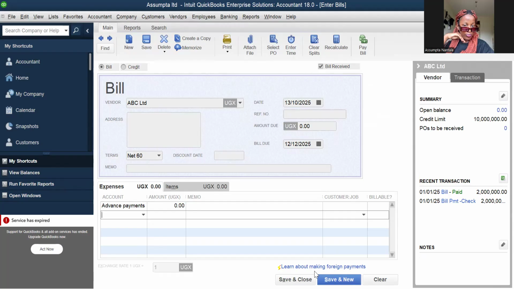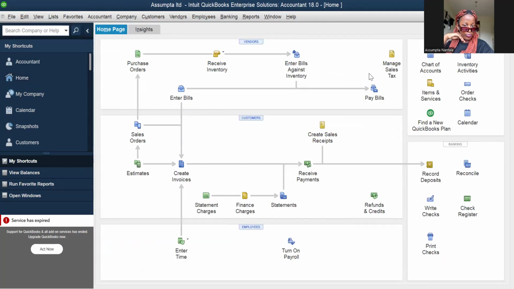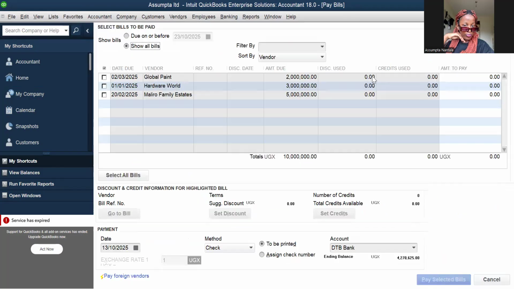After you enter the bill, it's not cleared off. So we go and pay the bill. Here is where the magic is, or the logic. Once we are paying the bill, let me click one of these.